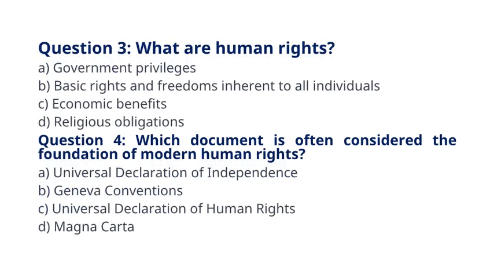Question 3. What are human rights? A. Government privileges. B. Basic rights and freedoms inherent to all individuals. C. Economic benefits. D. Religious obligations. The correct answer to question 3 is option B. Basic rights and freedoms inherent to all individuals.